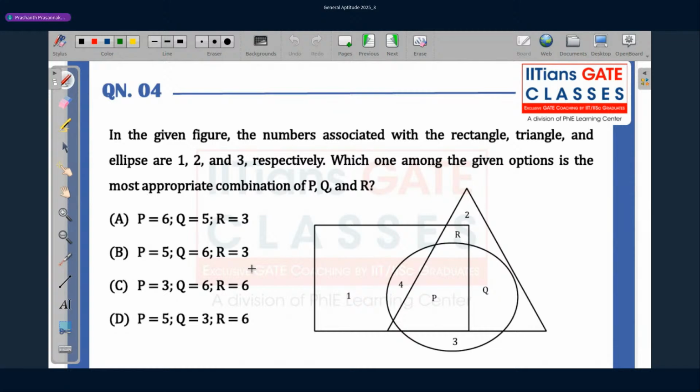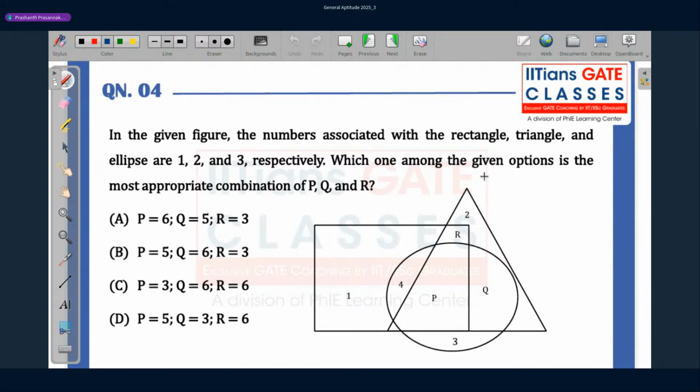In the given figure, the numbers associated with the rectangle, triangle, and ellipse are 1, 2, and 3 respectively. Which one among the given options is the most appropriate combination of P, Q, and R? If I look at P, it is enclosed by the rectangle, triangle, and the ellipse.